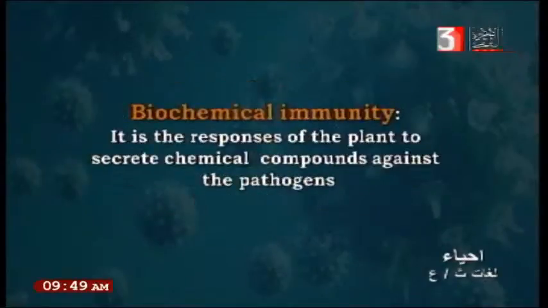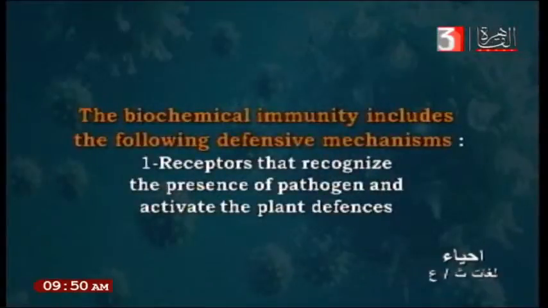What is the biochemical immunity? Biochemical immunity is the response of the plant to secrete chemical compounds against the pathogen. It means the plant will secrete some chemicals to kill the microbes. What are these chemicals? The biochemical immunity includes the following defense mechanisms: receptors that recognize the presence of pathogens and activate the plant defense. This is found on the cell wall of the plant. In the cell wall of the plant, there are receptors which activate the plant to defend itself.